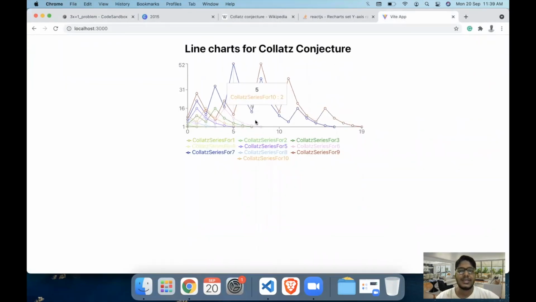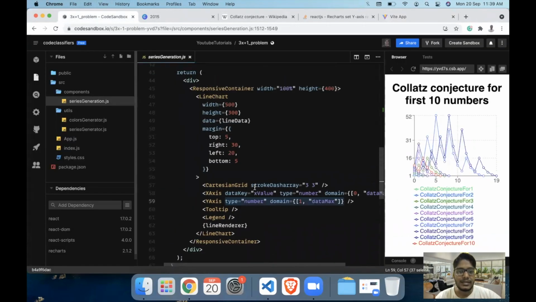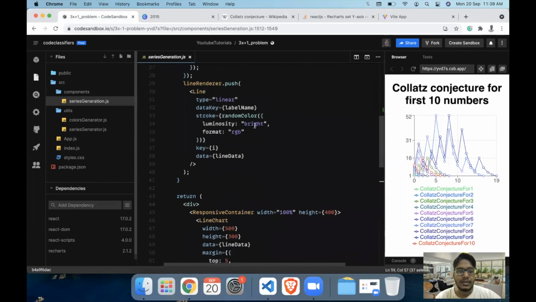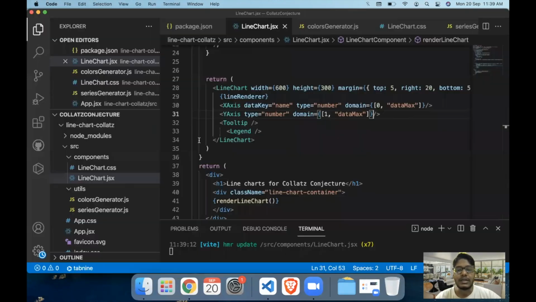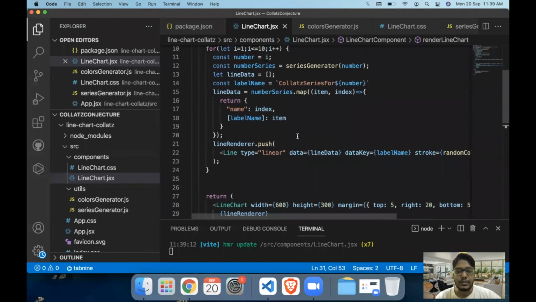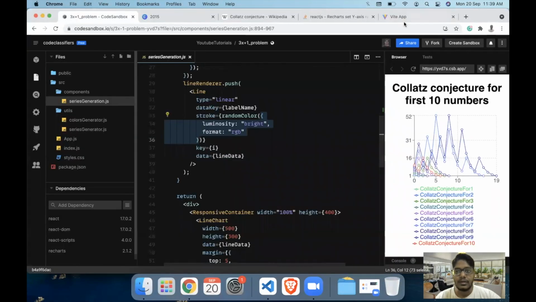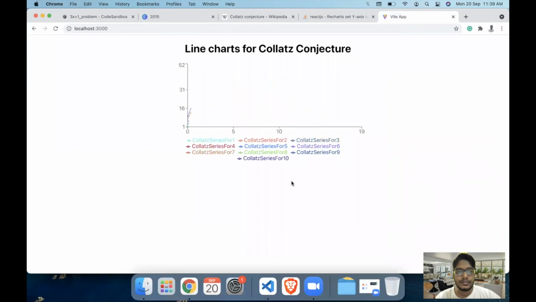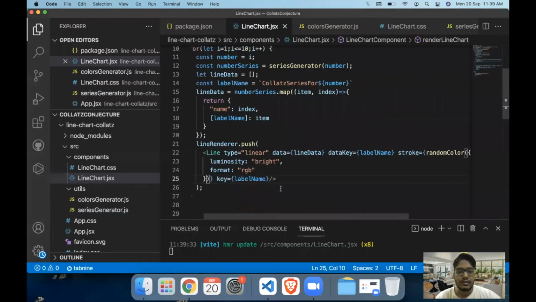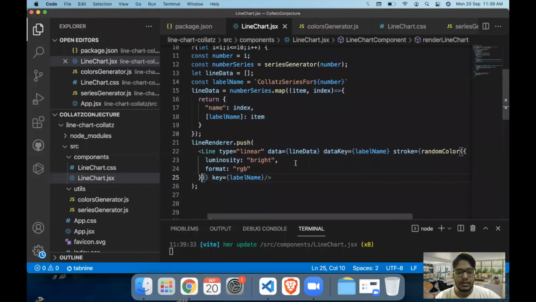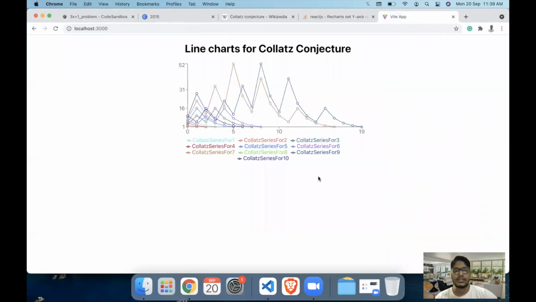Now the colors that you see are good, but they don't look really well. In that case, there is an option in the random color, which is luminosity and format, by which the colors look a little bit better. I'm just going to pass those values in this random color option. And now it refreshes. I think that does the thing for us.